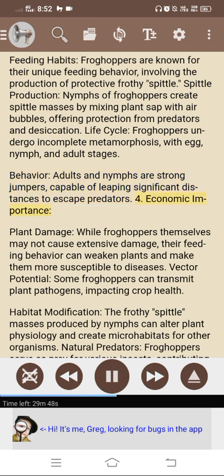4. Economic importance. Plant damage: while froghoppers themselves may not cause extensive damage, their feeding behavior can weaken plants and make them more susceptible to diseases. Vector potential: some froghoppers can transmit plant pathogens, impacting crop health. Habitat modification: the frothy spittle masses produced by nymphs can alter plant physiology and create microhabitats for other organisms.